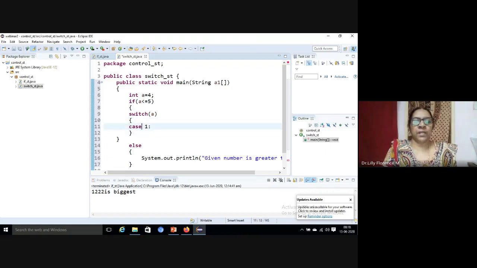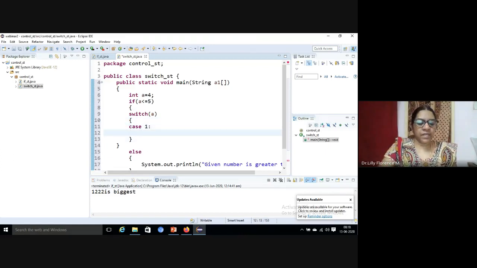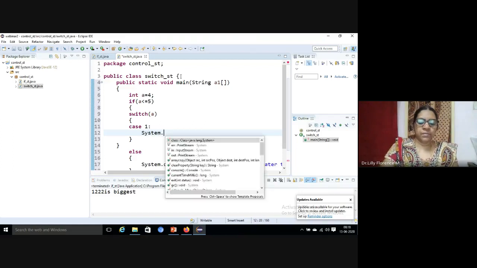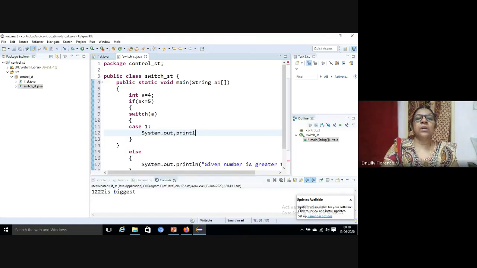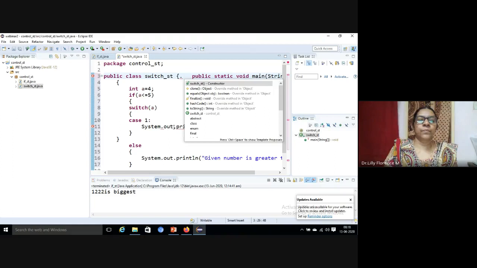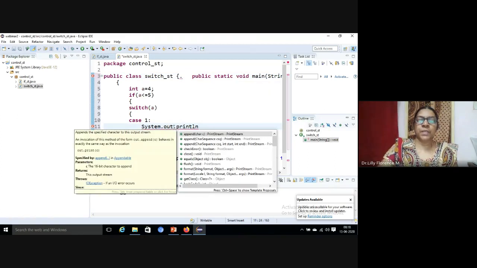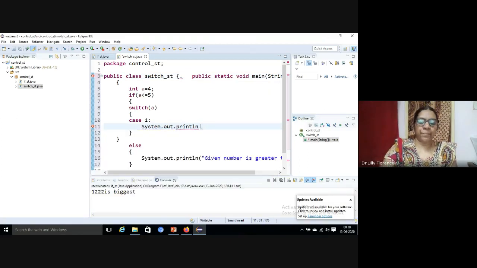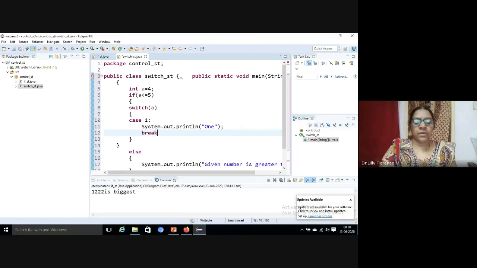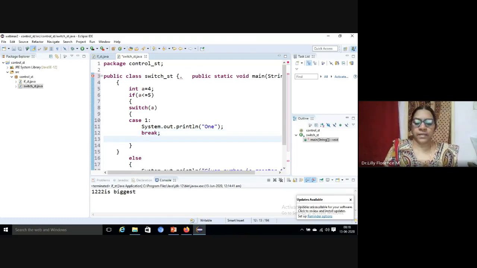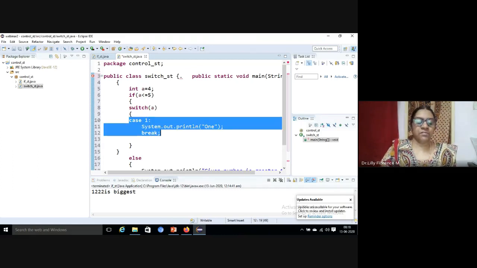So case 1. If it is 1, then we can give system.out.println, and we can print 1, and carefully we can give break here. Yes. Next, we can copy and paste for case 2.